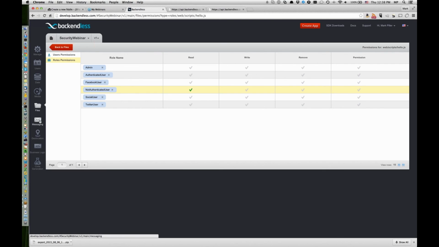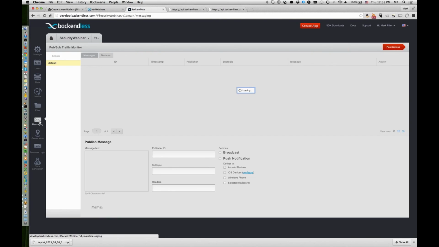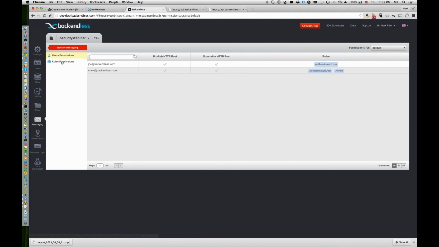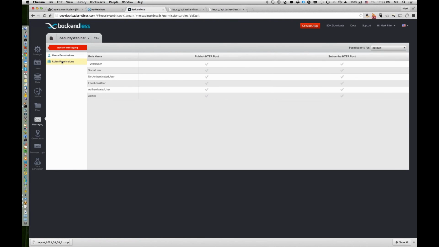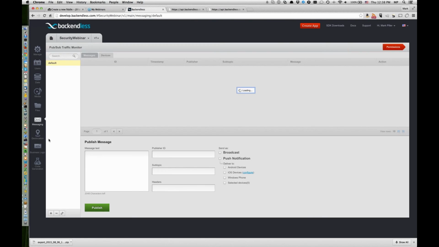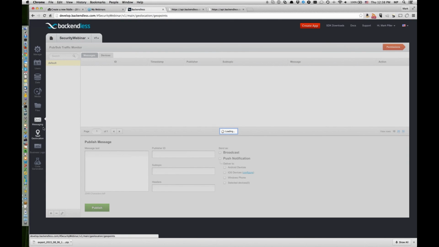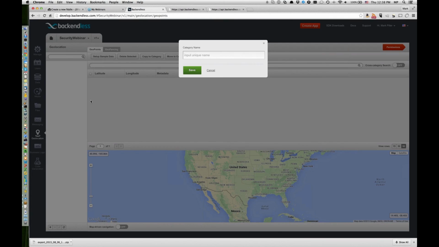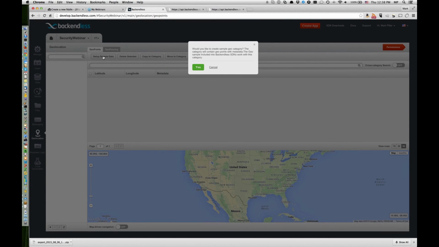You will see the similar mechanism at the messaging level. So here we have a messaging channel, and if you click on permissions, you will see that permissions are different, whether it's publish or subscribe, and you can apply it either to roles or users. In geolocation, if you have a geo category, which we don't right now, but let's create one. Actually, we can create one using this nifty button, set up sample data.